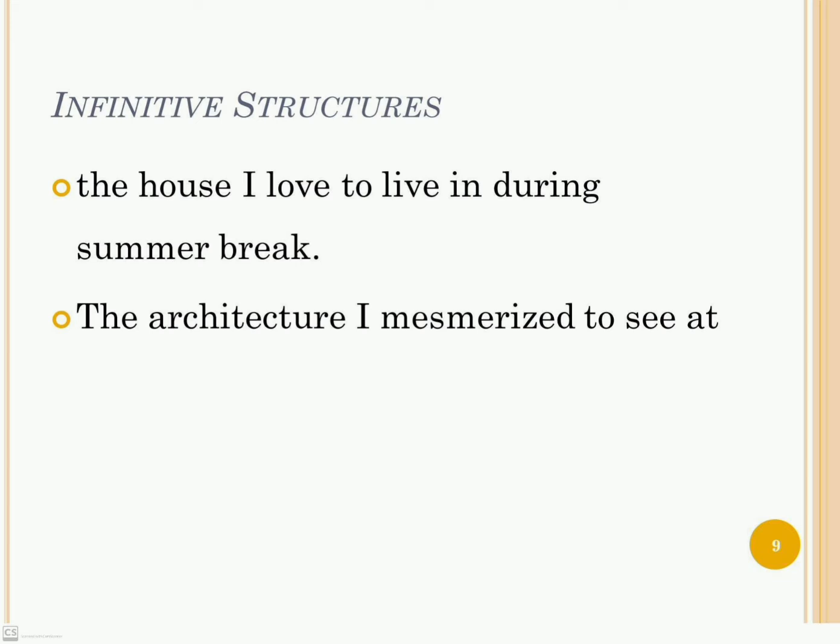Infinitive structures. When we place to with a base verb, the structure is called an infinitive structure, and we use a preposition right after the infinitive structure, as in the house I love to live in during summer break. In here is a preposition. The architecture I was mesmerized to see at. This is your task: find the preposition in this sentence.